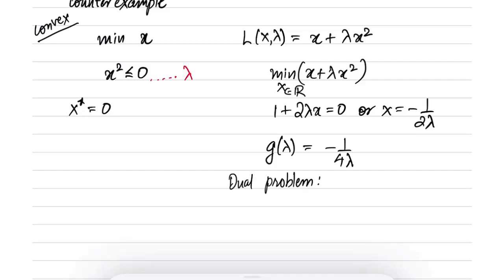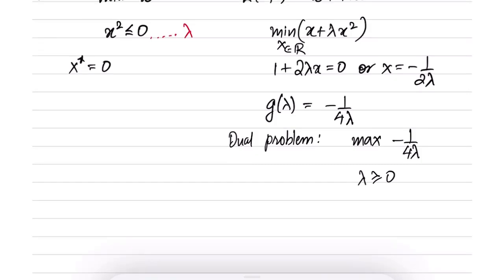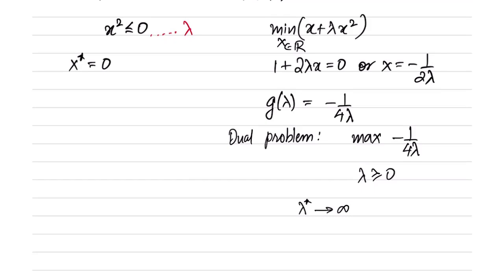So the dual problem is maximum of minus 1 by 4 lambda, lambda greater than equal to 0. And you can appreciate that when we are maximizing a negative quantity, it is maximized as lambda tends to infinity, because as lambda tends to infinity, this becomes closer and closer to 0. So that is the maximum possible value that a non-positive quantity can take. So in this case, lambda star tends to infinity. In other words, optimal lambda star does not exist.